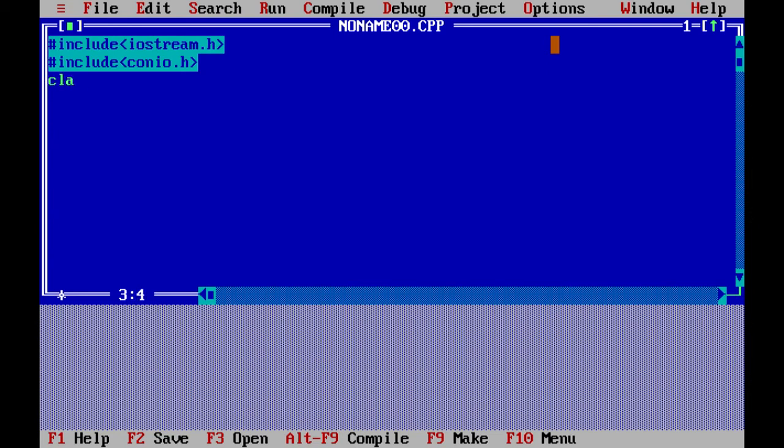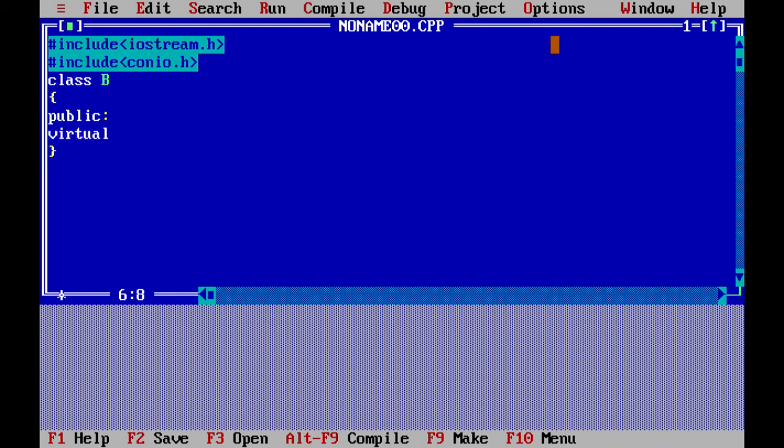After that we create a class. I create a class and give the name B. In public, I create a function and give the name virtual function.